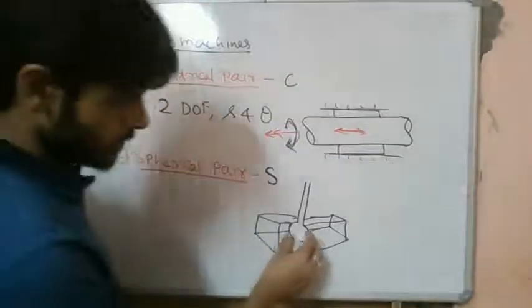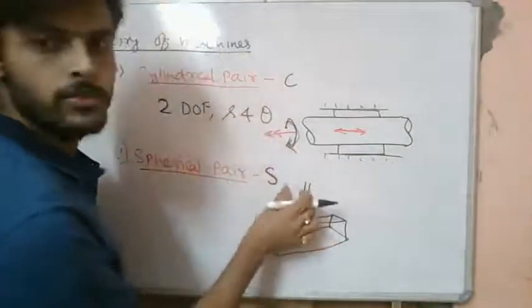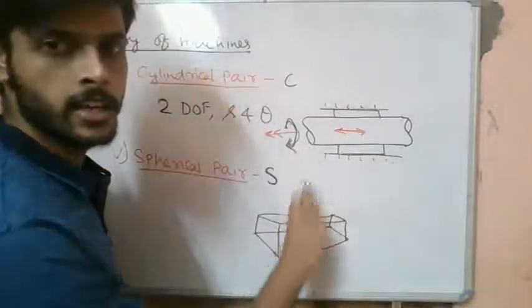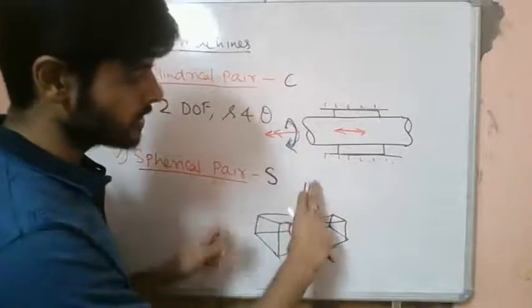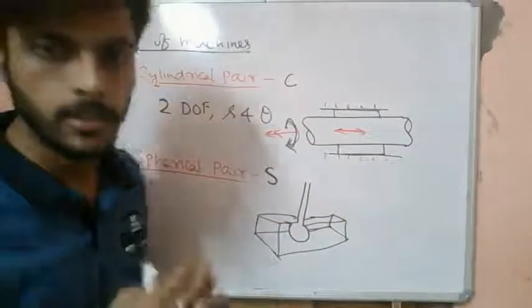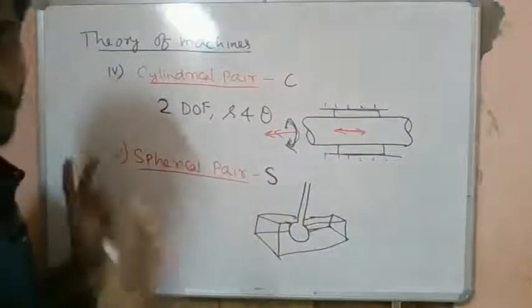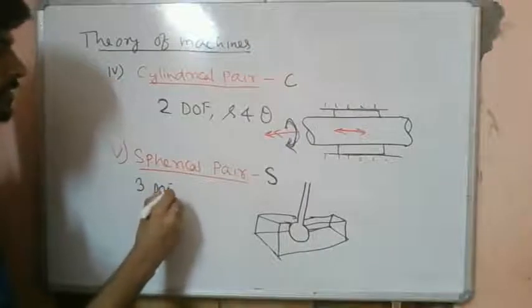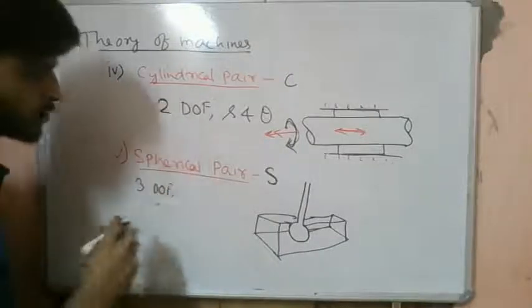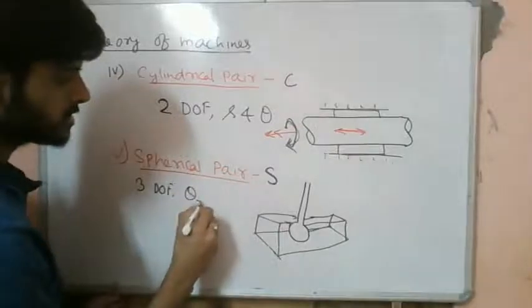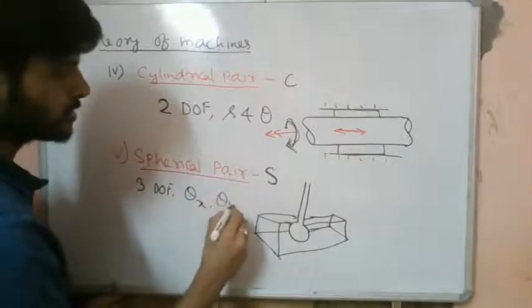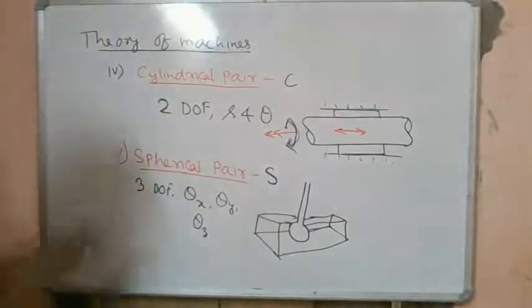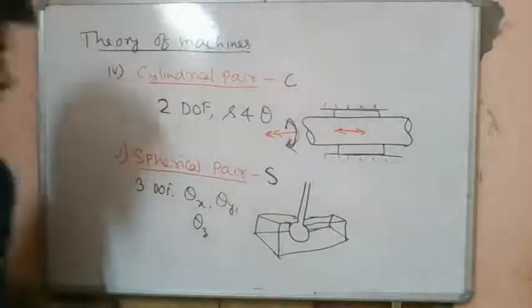So because of this ball, this link can have 3 different types of rotation only. This link cannot translate. So it can have 3 different independent rotations. So this is basically a 3 degree of freedom system. What are the rotations? Rotation about the x-axis, rotation about the y-axis, and rotation about the z-axis. These are our joint variables. It has 3 degrees of freedom and 3 joint variables.